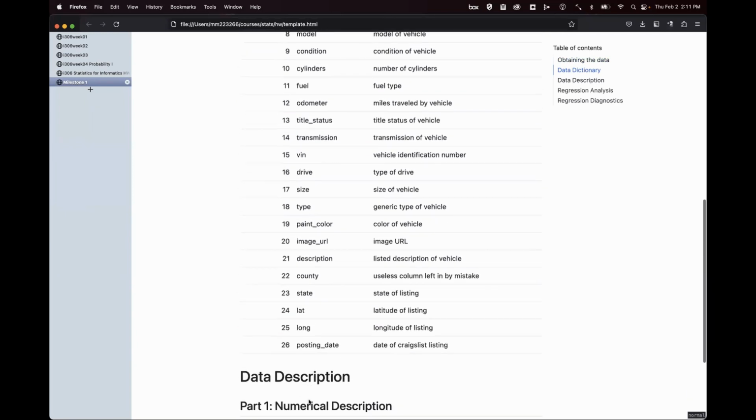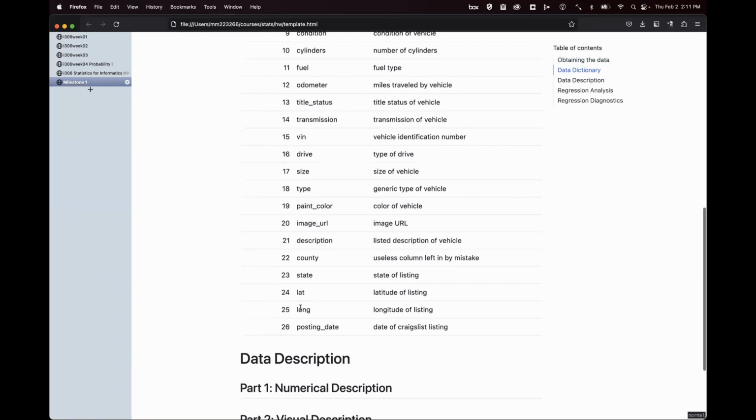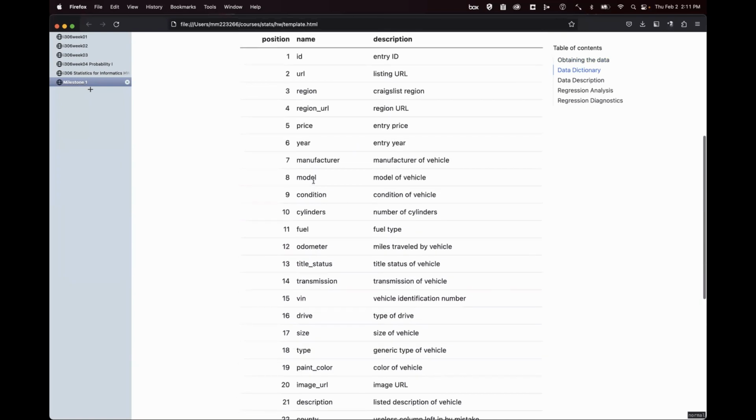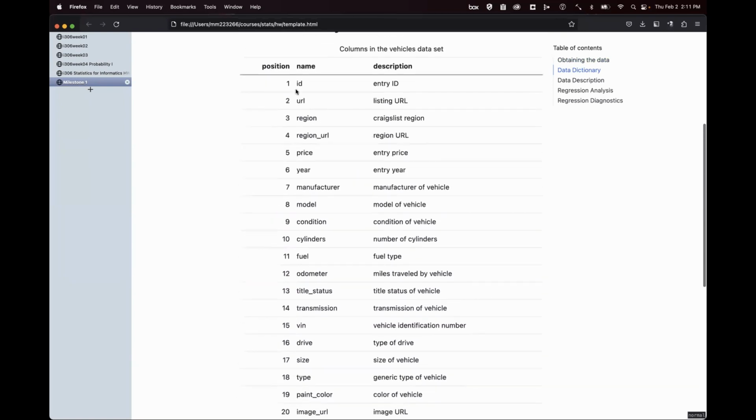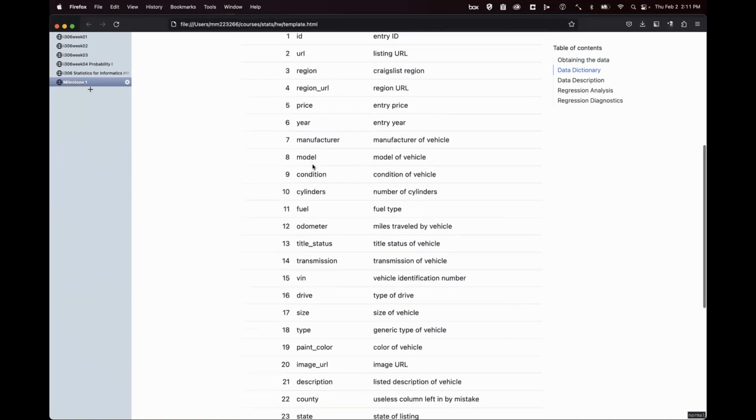And as I mentioned, there are several like lat long, image URL, region URL, and ID. All those are pretty much useless for this assignment. The most important one is price, and several of these others are very valuable for doing contingency tables and summary statistics. For example, you can find the average age of a car.